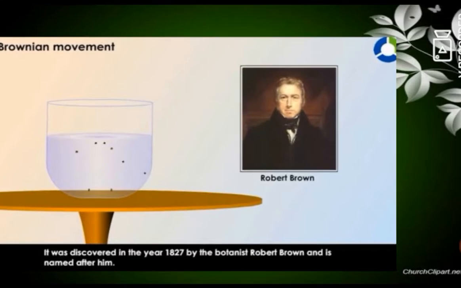This concept was given by a British botanist in the year 1827. His name is Robert Brown. He used pollen particles. Pollen particles means the pollen grains which we get from flowers. Using these pollen particles, he conducted the experiment. He observed that pollen particles make erratic movement. When pollen grains are suspended in water, they collide with water molecules and move continuously in all directions.